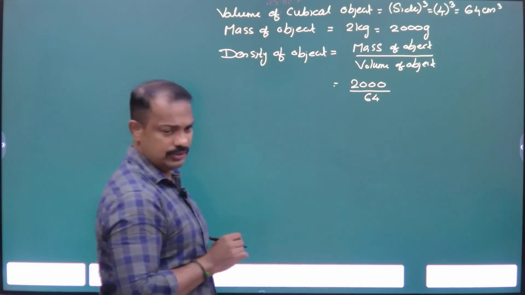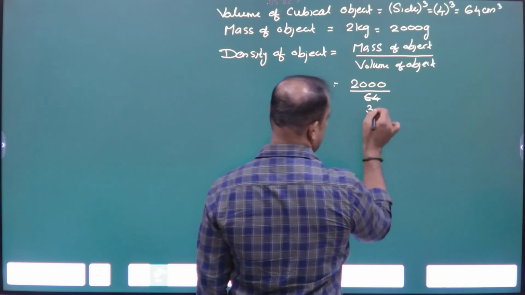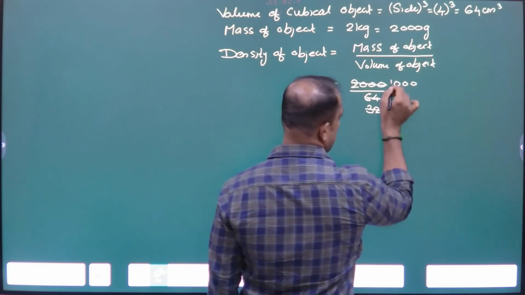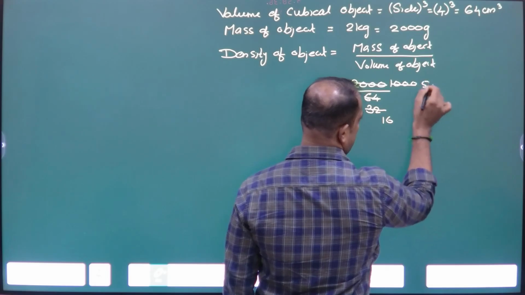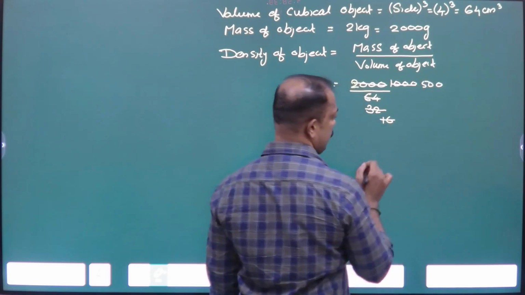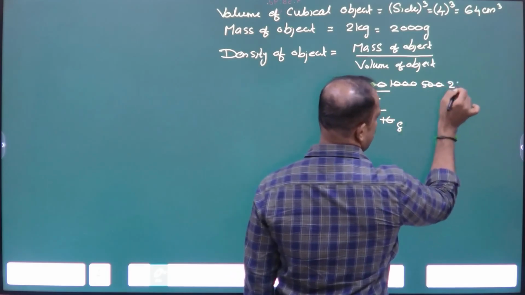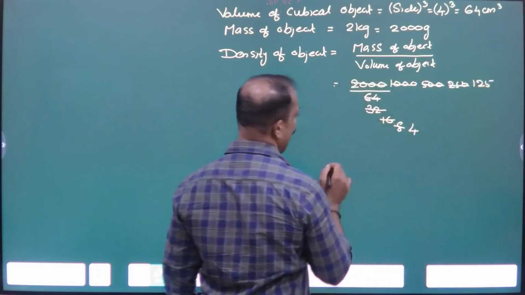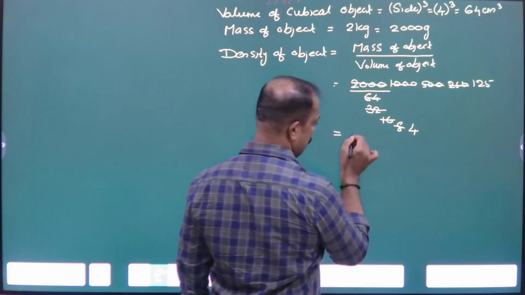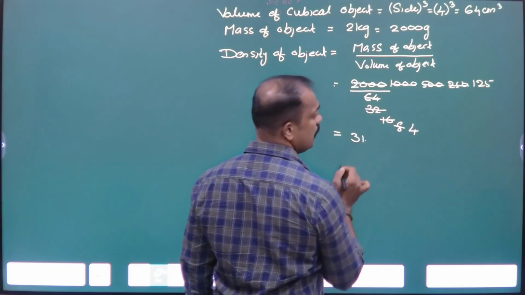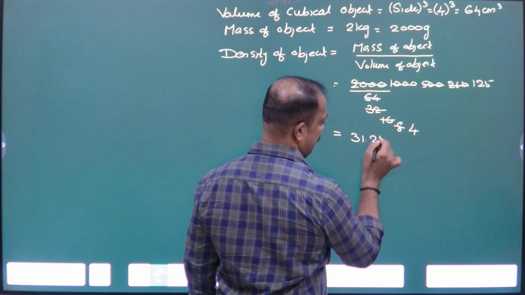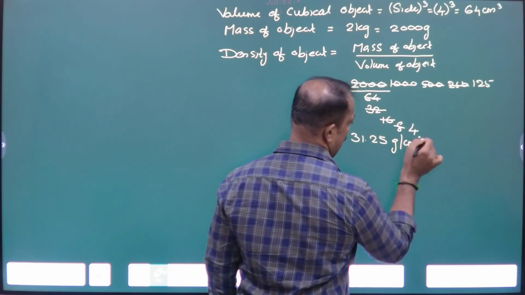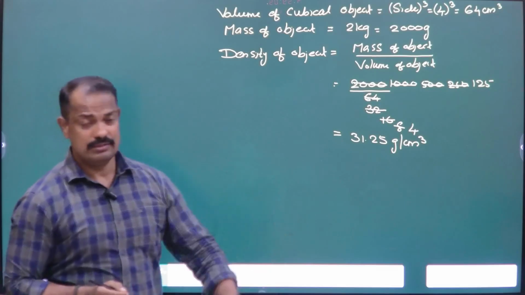64. For a 2 से cancel. 32. इधर आएगा 1000. Again 2. 64, again 2 इसमें 500. और 2 इसमें 8. 2 इसमें 250. 2 इसमें 4. 2 इसमें 125. 125 divided by 4. So, 1, 2, 5. 31.25 gram per cm cube. And what is the density of the water?